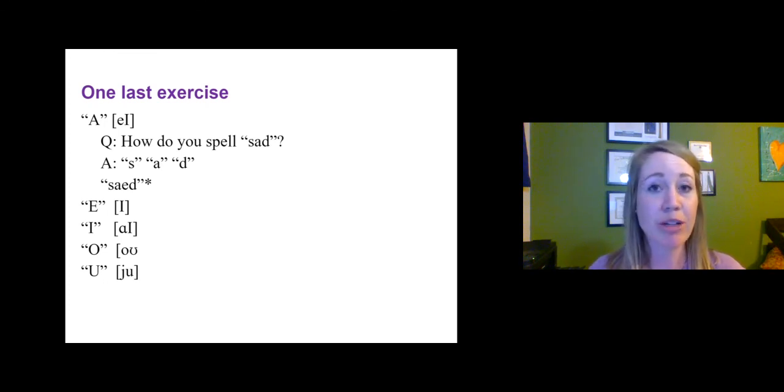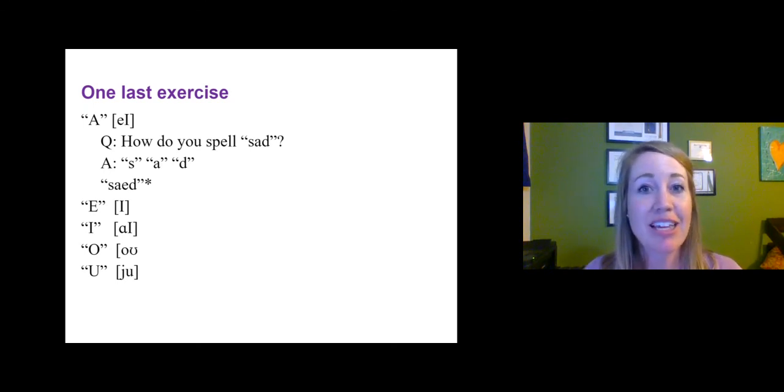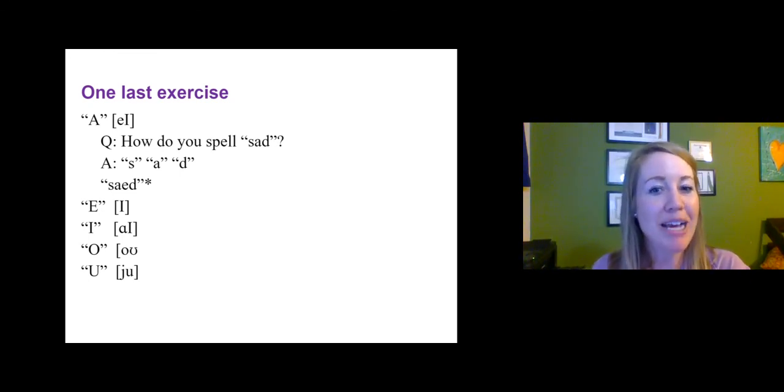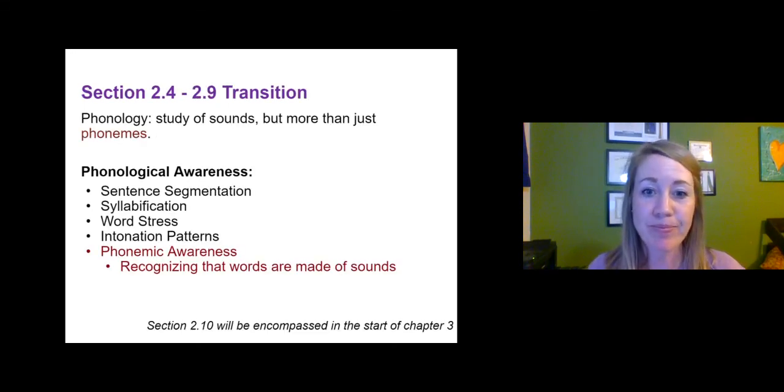And whether it's your first language, you're learning English, or you're learning a second language, these are the types of things that our learners are picking up on, and we need to be able to know what type of error they're making. I know what error my son is making here. He's hearing the diphthong as two letters, A and E. So you need to be able to identify those silly types of errors because they're real to the student.